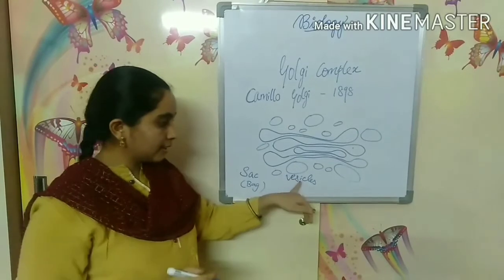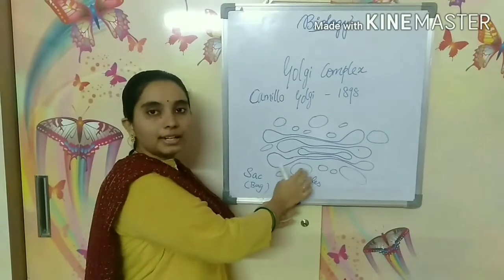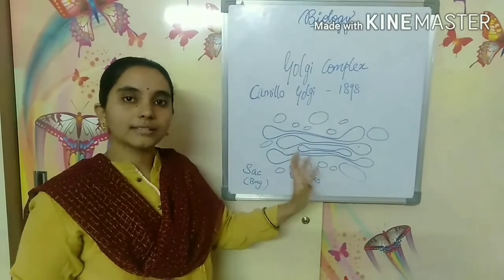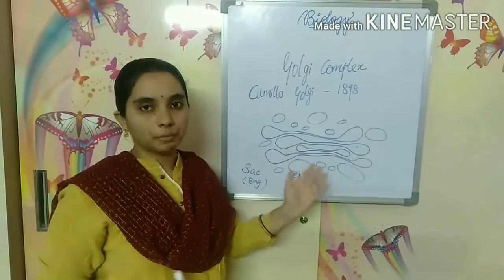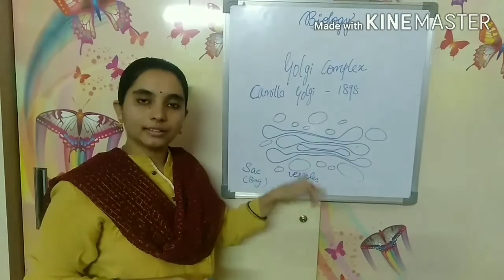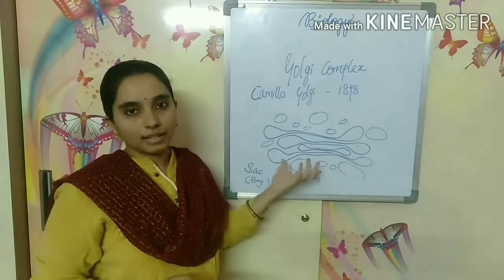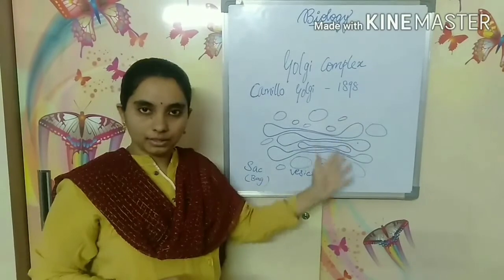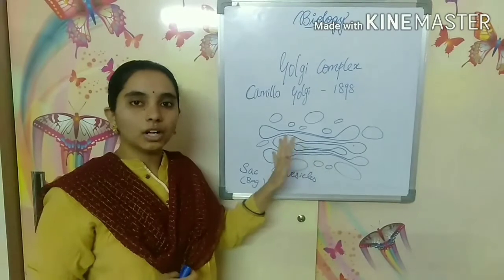So these vesicles are fluid filled. That means there is some liquid or fluid present inside the vesicles. The structure of the Golgi complex is that they are sac-like structures made up of membranes, and they are surrounded by vesicles. These liquid-filled structures called vesicles are surrounded around these membranes. Okay, so this is the structure of the Golgi complex.